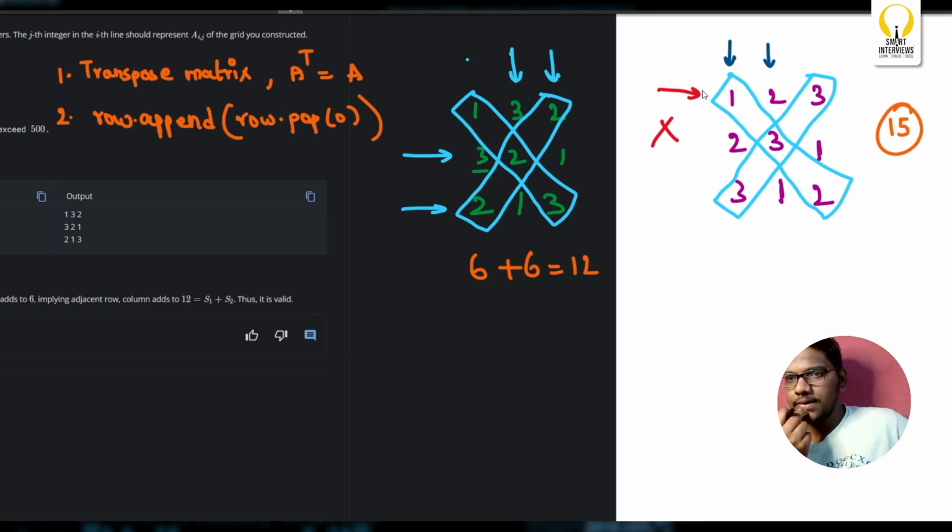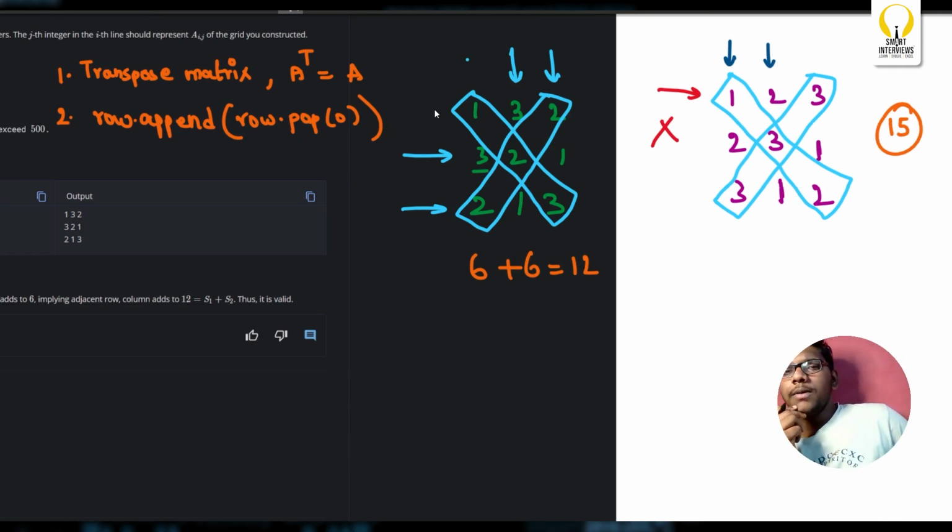So what should I do then? I should consider every rotation of this as a first row. Here I've started with this, but that won't work here. Instead you should only start with this. How will I get that? How will I get the first row? If I can somehow get the first row, my task is done.